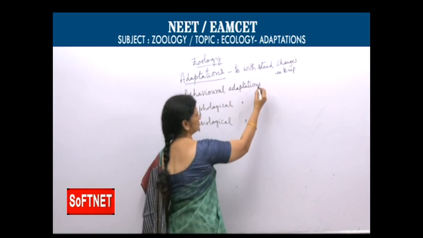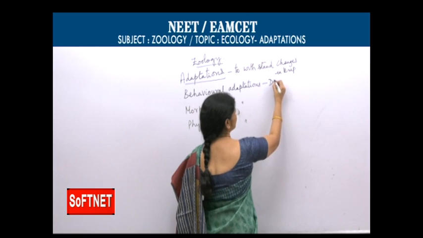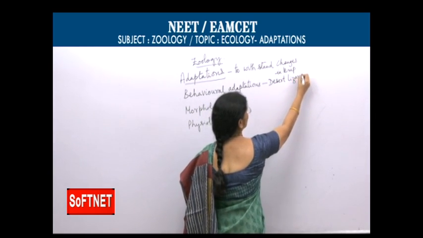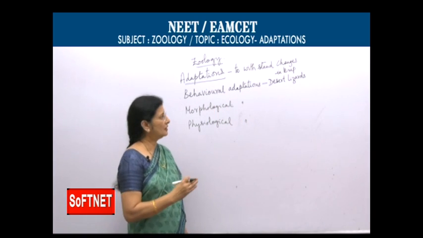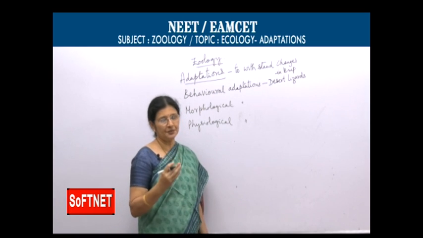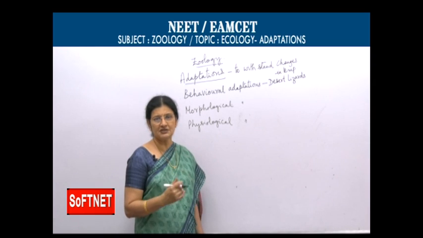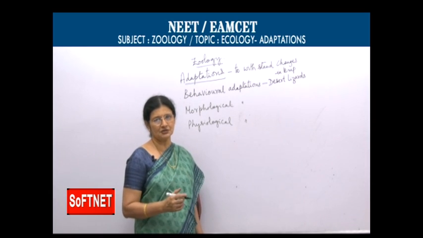Behavioral adaptations we can explain by taking the example of the desert lizard. At night the temperatures would be very low. The lizards, we all know, are cold-blooded vertebrates, so body temperature also decreases.